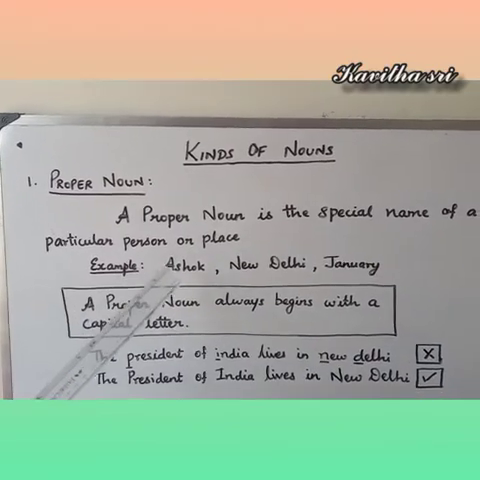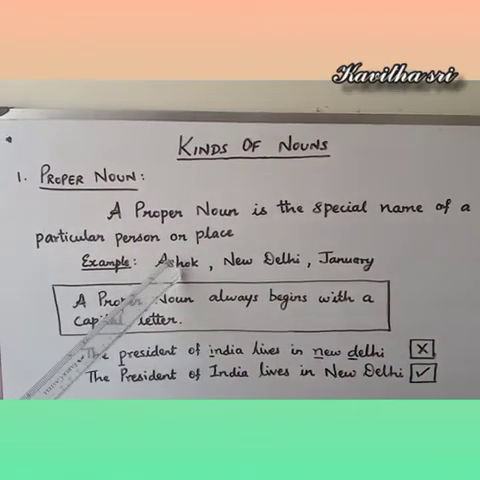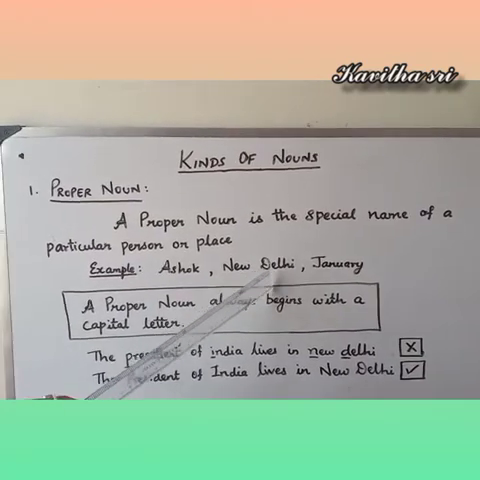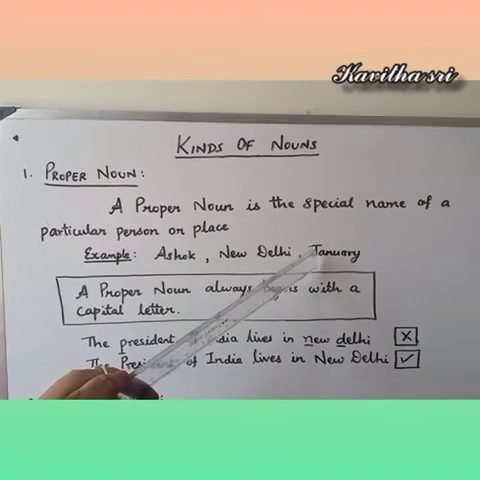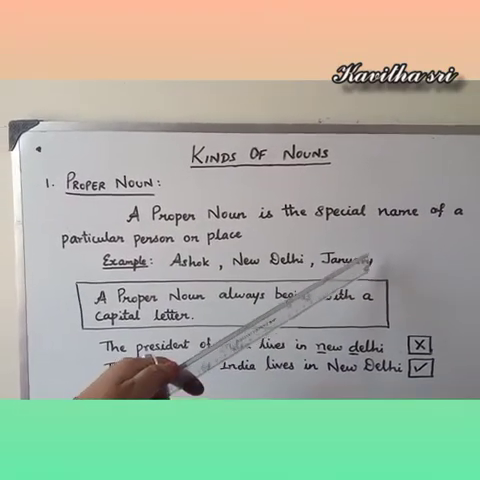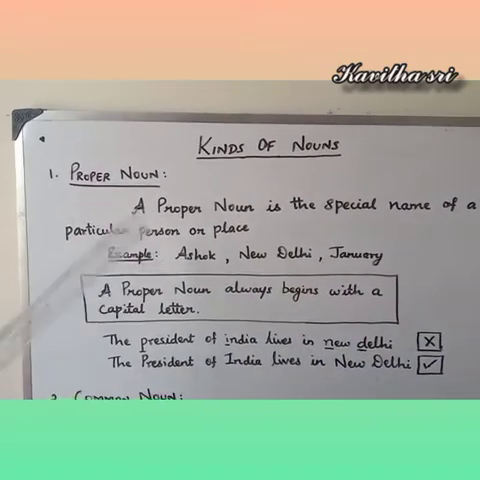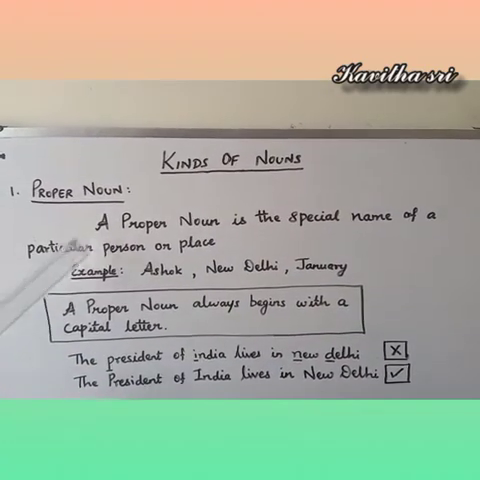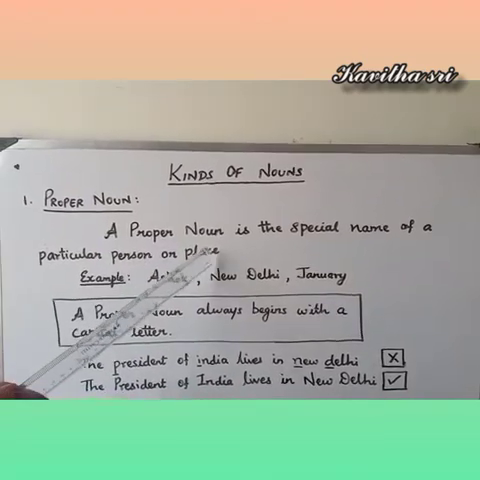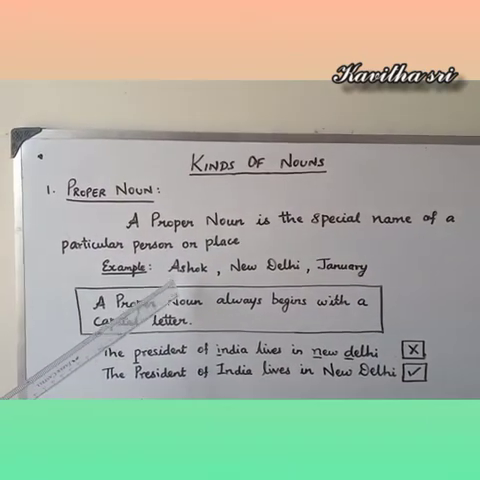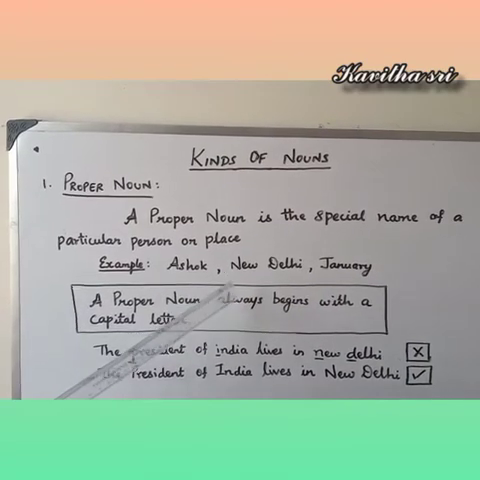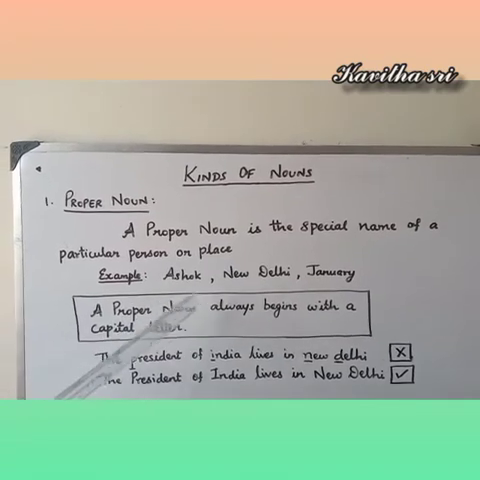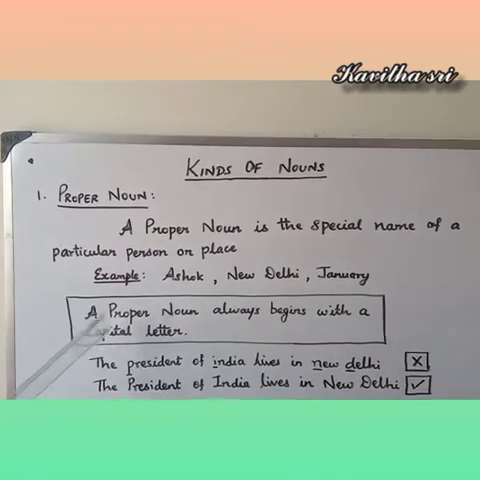For example, Ashok is a particular name of a person. New Delhi is a particular name of a city. January is a particular name of a month. So what is proper noun? A proper noun is the special name of a particular person or place. And one more important thing that you should remember, a proper noun always begins with a capital letter.